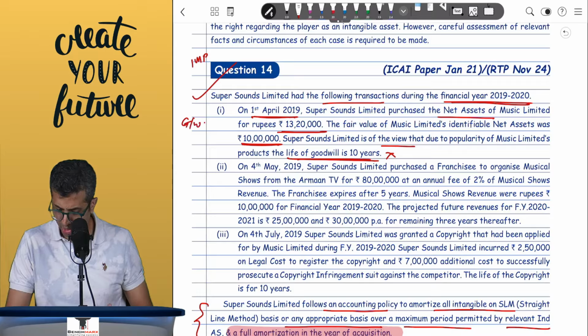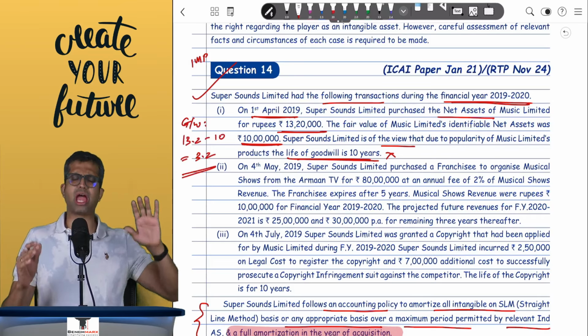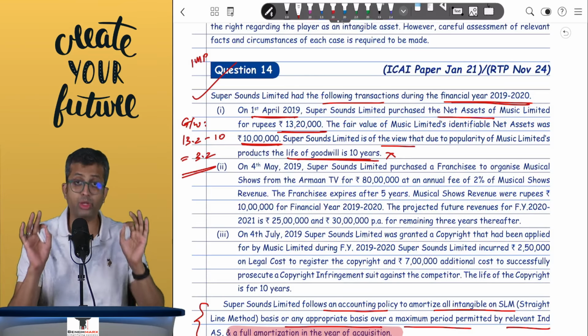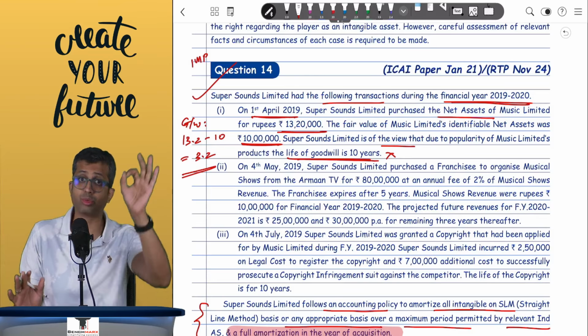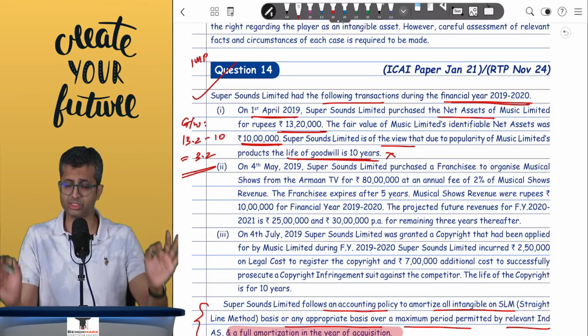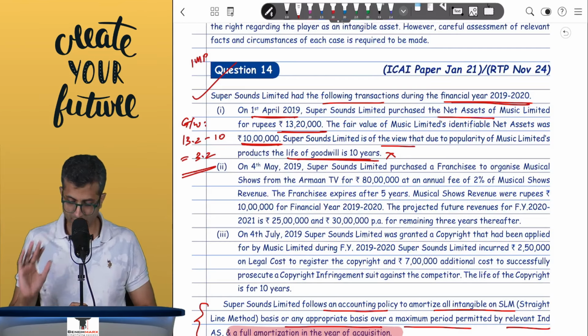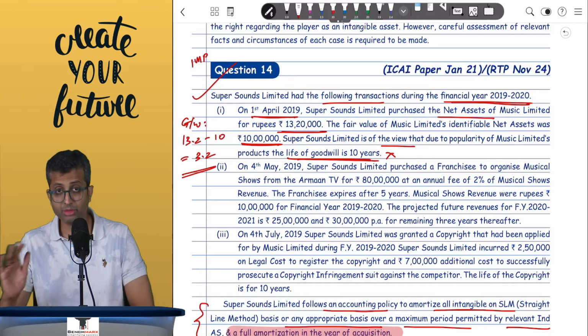Well, goodwill over here will be 13 lakh 20 minus 10 lakhs, which is 3.2 lakhs, which will be shown in the balance sheet as a separate line item. So your goodwill will be 3 lakh 20, but there will be no amortization because Ind AS 103 does not permit amortization. It allows testing for impairment annually. So 3 lakh 20 will be there in goodwill.